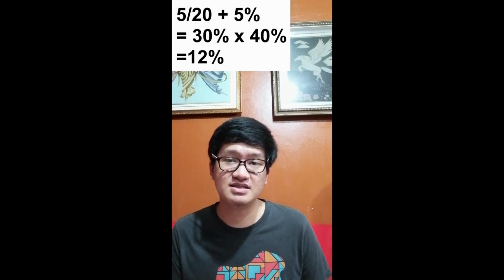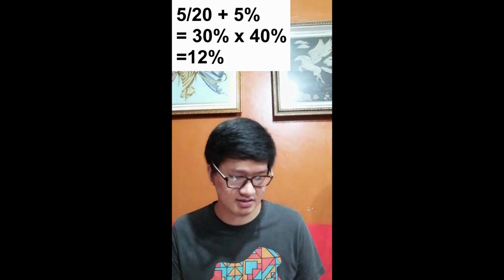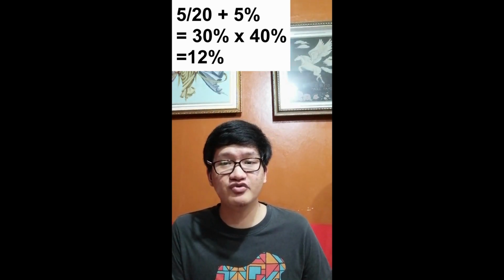Plus, now the company issues shares with a price of 20 and it's going to declare dividends of 5 pesos per share with a growth rate of 5%. So to compute, 5, which is the dividends per share, divided by 20, or the price, plus the growth rate of 5%, multiplied by 40%, which is the weight. Now, the total is, tada!